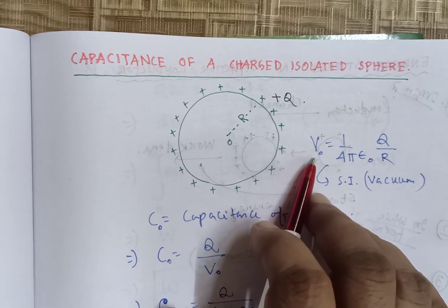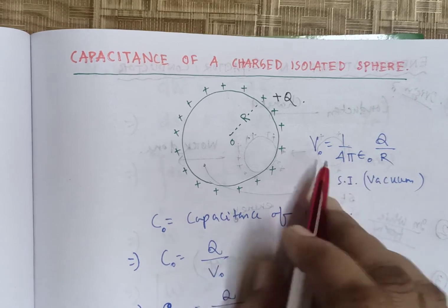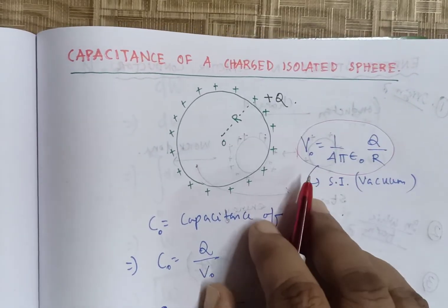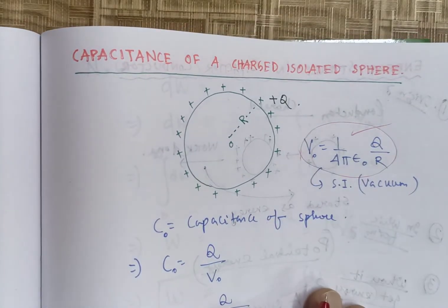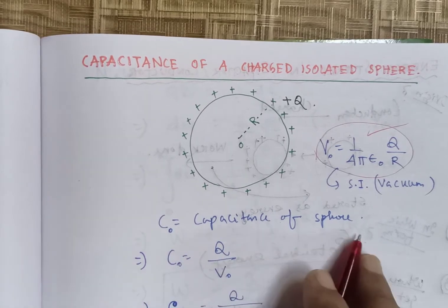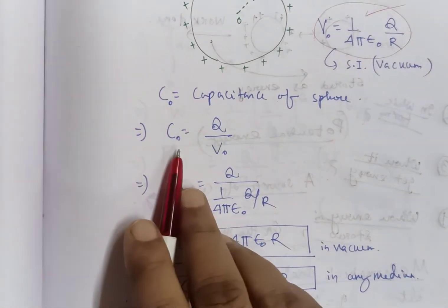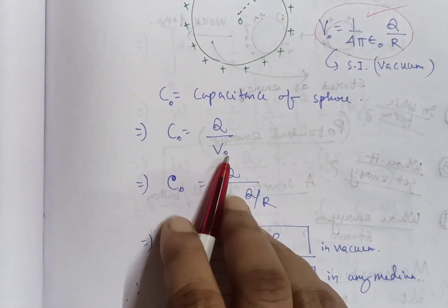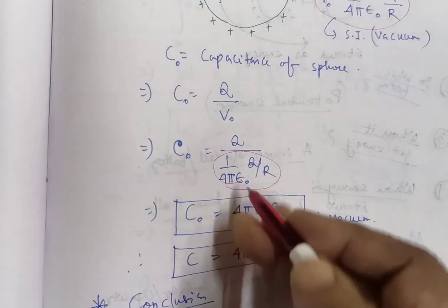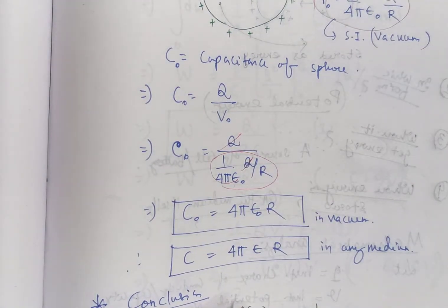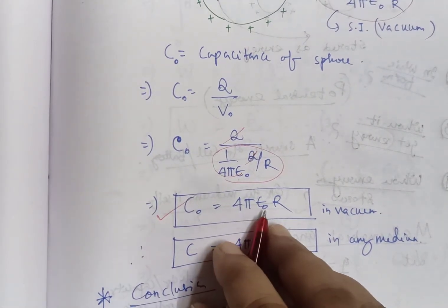That's why its electric potential should be 1 by 4 pi epsilon 0 Q by R. That formula was discussed in previous classes. The electric potential of the charged sphere in vacuum is 1 by 4 pi epsilon 0 Q by R. Now we have to calculate the capacitance of the sphere in vacuum. We remember the formula: C0 is equal to Q by V0. We put the value of V0 here, 1 by 4 pi epsilon 0 Q by R. You see Q is cancelled out. So the capacitance of an isolated charged sphere in vacuum is 4 pi epsilon naught R.